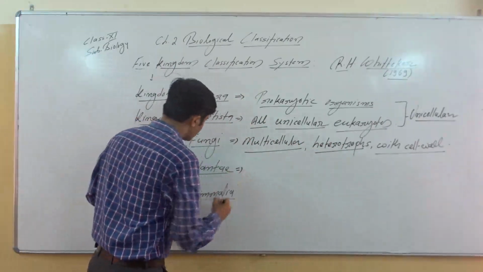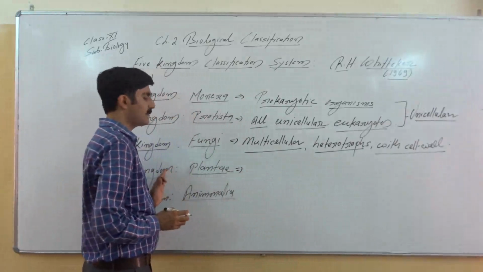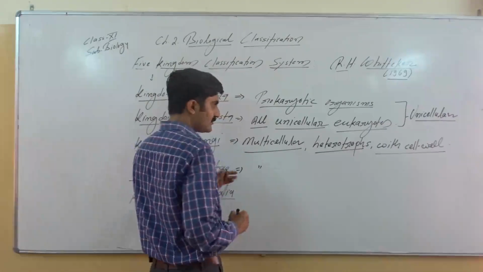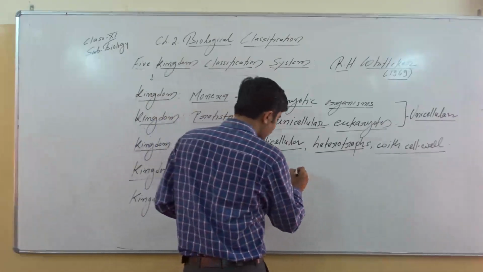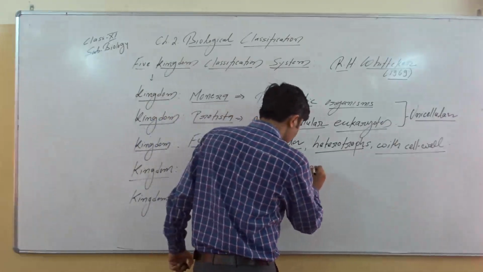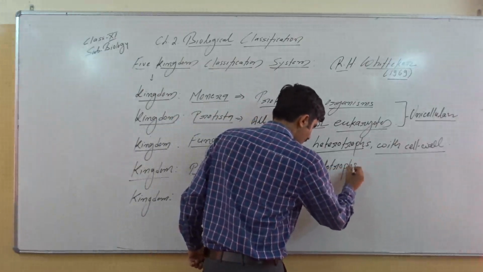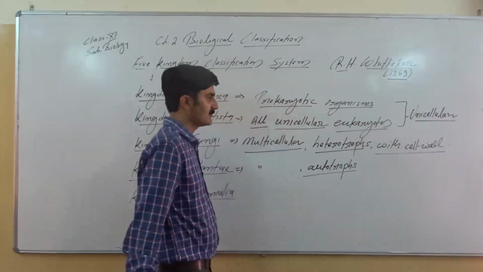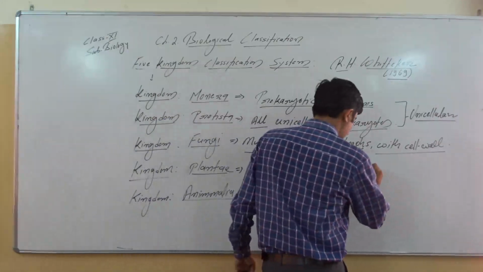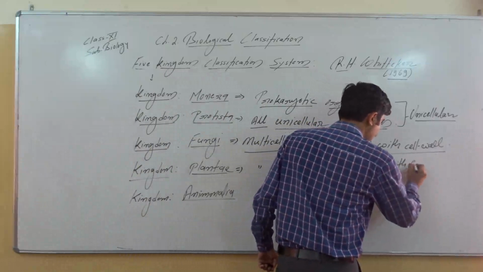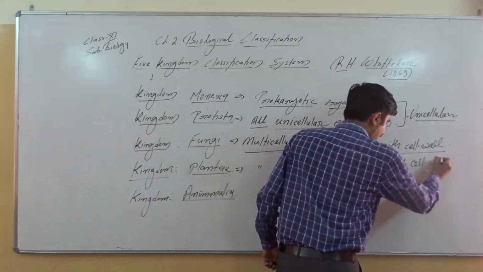When we talk about kingdom Plantae, again they are multicellular, but the very important point we have to remember is they are autotrophs, and again with cell wall.